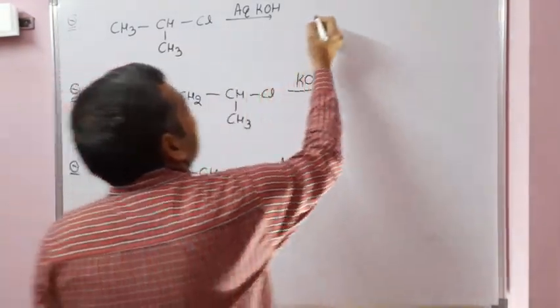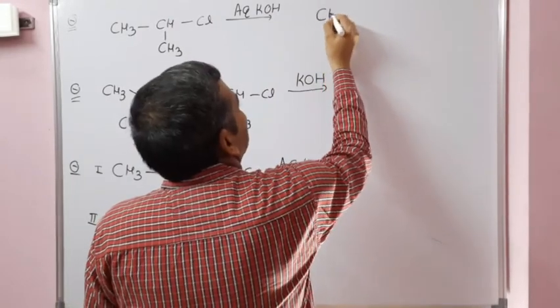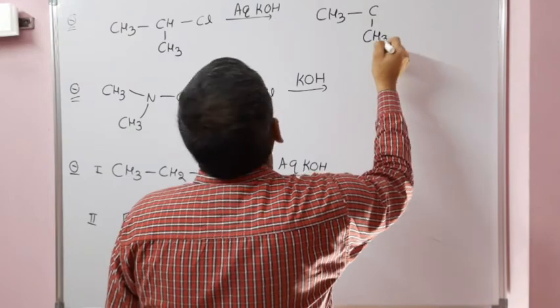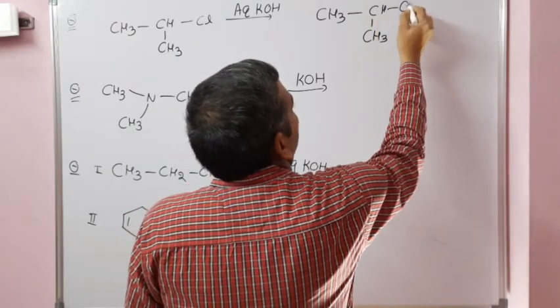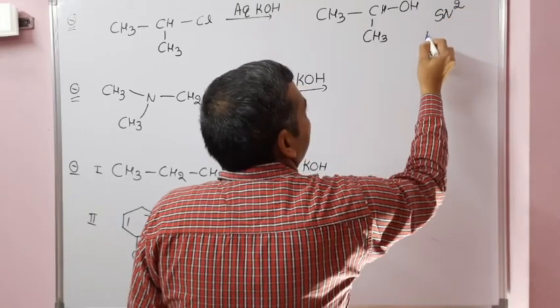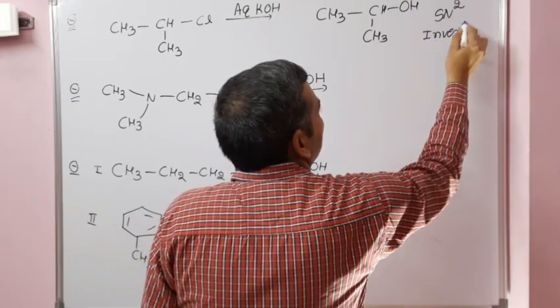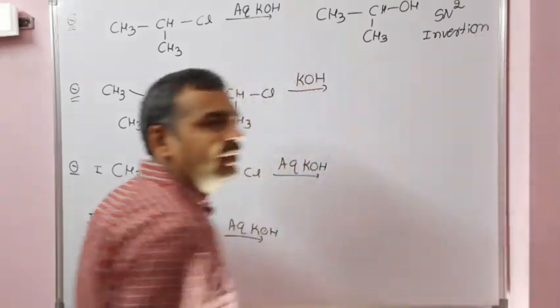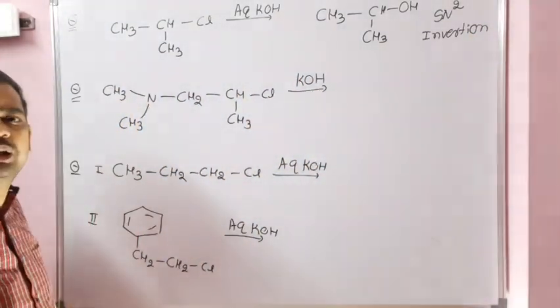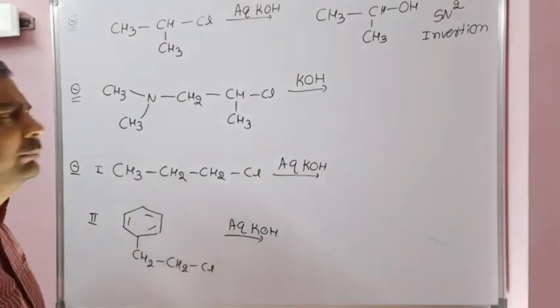What is happening here? There is no anchimeric assistance, there is no neighboring group participation. So the product obtained here is OH. With the SN2, inversion of the configuration will take place. Since there is no neighboring group participation, why? Because at beta or gamma position, no lone pair of electrons is present.